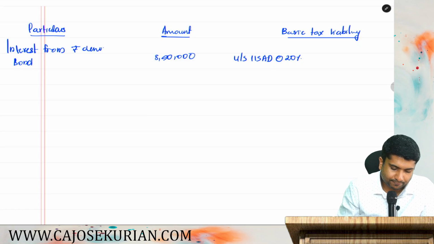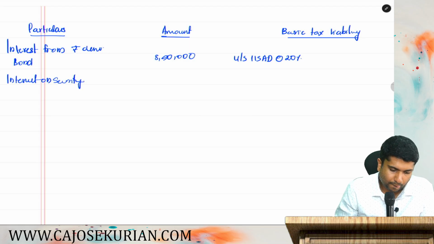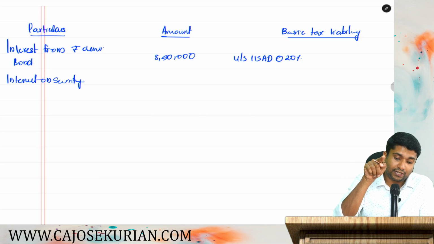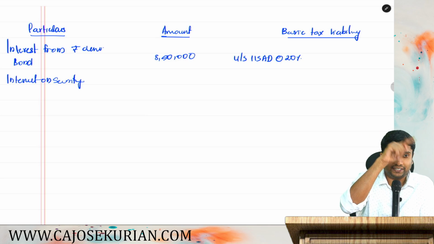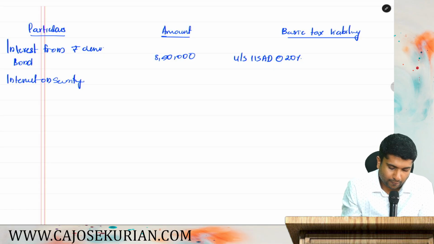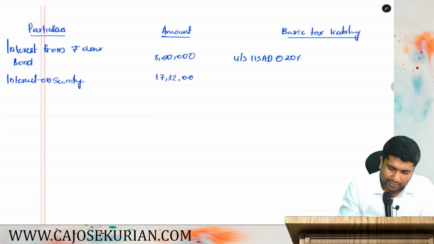What is the second item? Interest on security. They are directly given interest on security. Up to financial year 23-24, that interest from rupee denominated bond had another rate. After amendment, that is not actually applicable. So interest on normal security, again 17,32,000. And there are certain expenses.